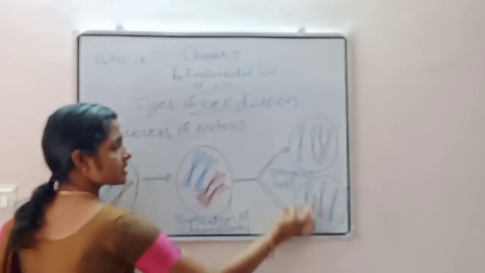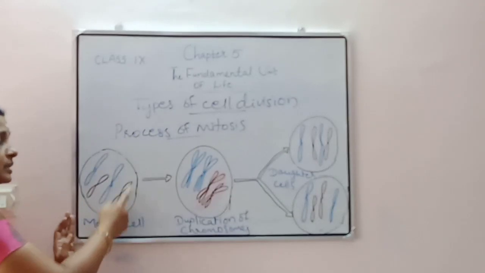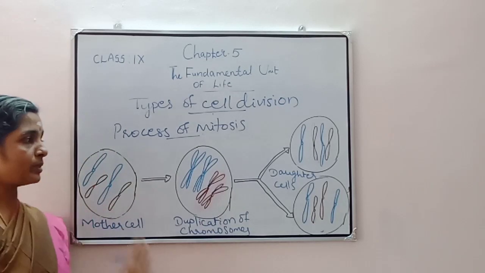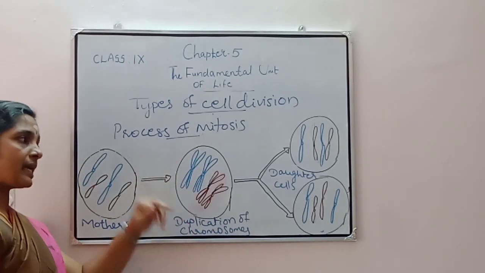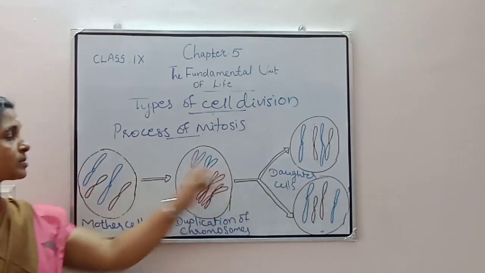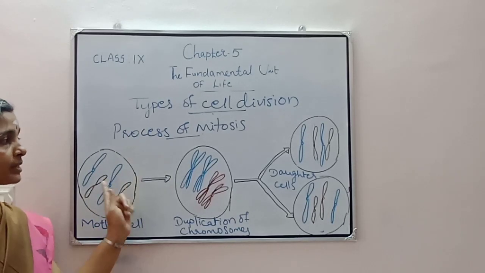Here also a daughter cell with 4 chromosomes. So in the mother cell there are 4 chromosomes, and in the daughter cell also there are 4 chromosomes. In between there is a stage where the chromosomes duplicate, but again they divide equally and form an equal number of chromosomes as in the mother cell. That is the process of mitosis.